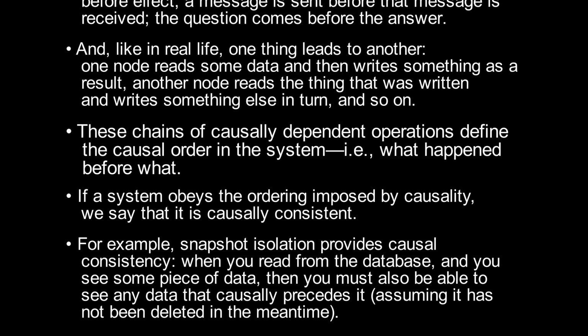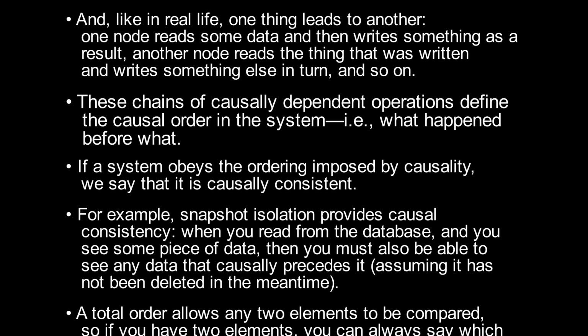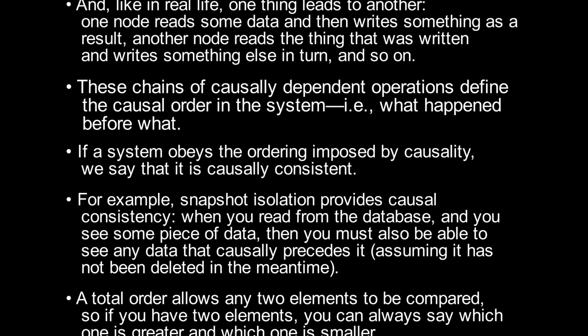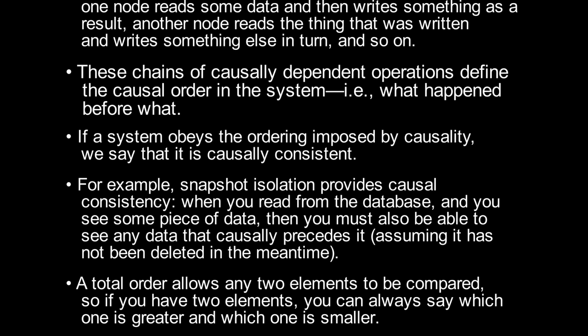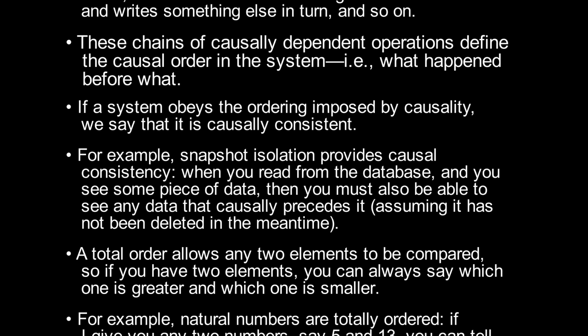For example, snapshot isolation provides causal consistency. When you read from the database, and you see some piece of data, then you must also be able to see any data that causally precedes it, assuming it has not been deleted in the meantime.